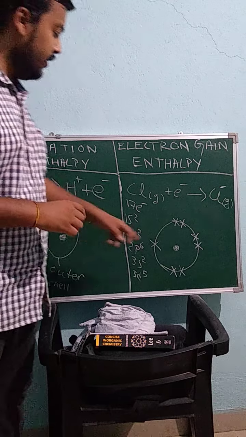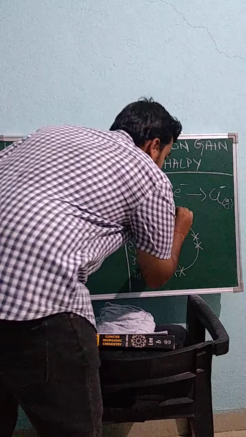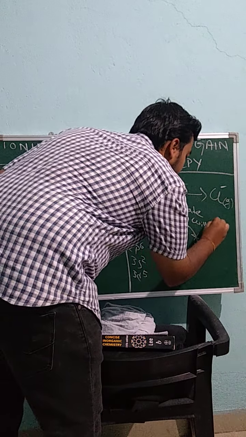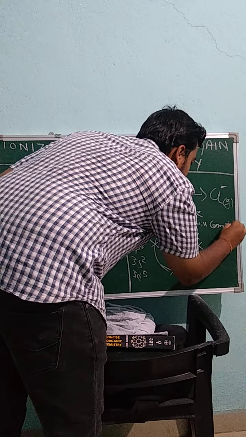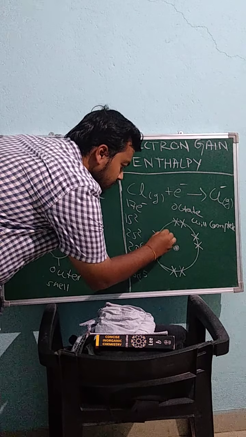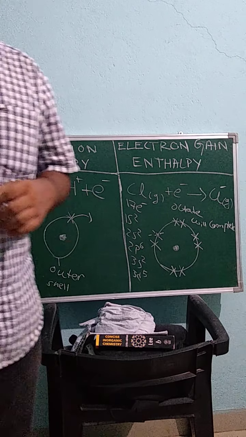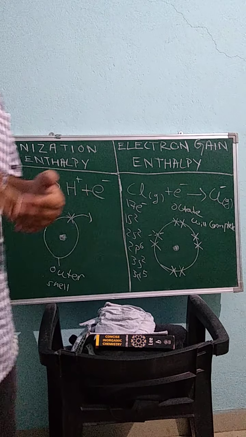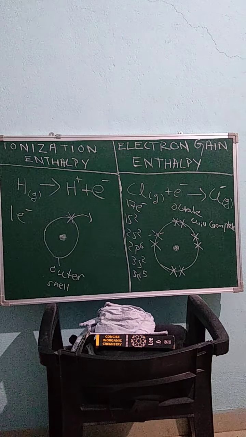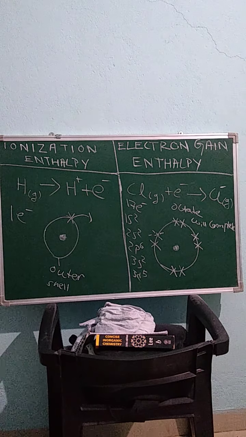So if chlorine gains one more electron, it will complete the octet. If chlorine gets one more electron, then the octet will be complete and the atom gains more stability. More stability means it will lose energy. Whenever an atom is going into stability, it is losing energy, and when an atom is becoming unstable, it is gaining energy.